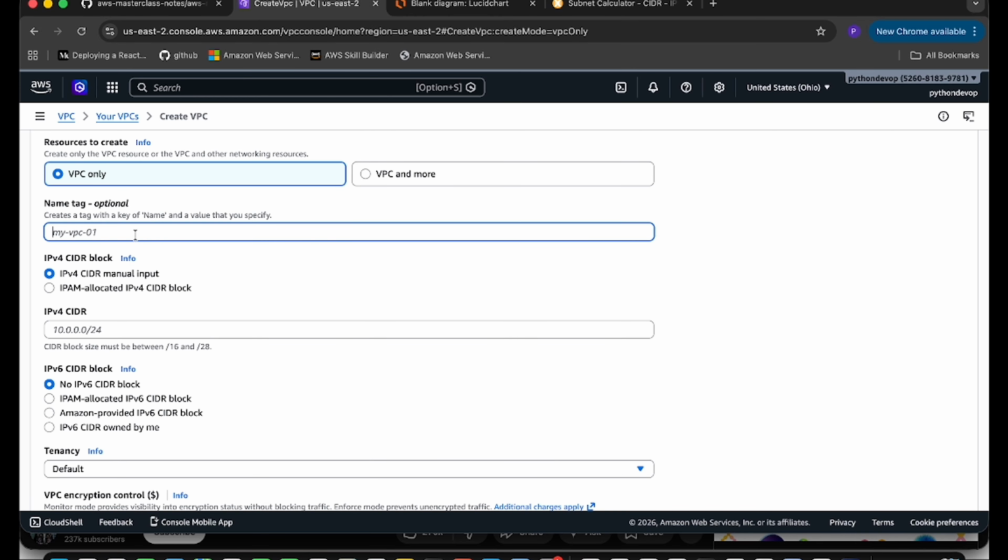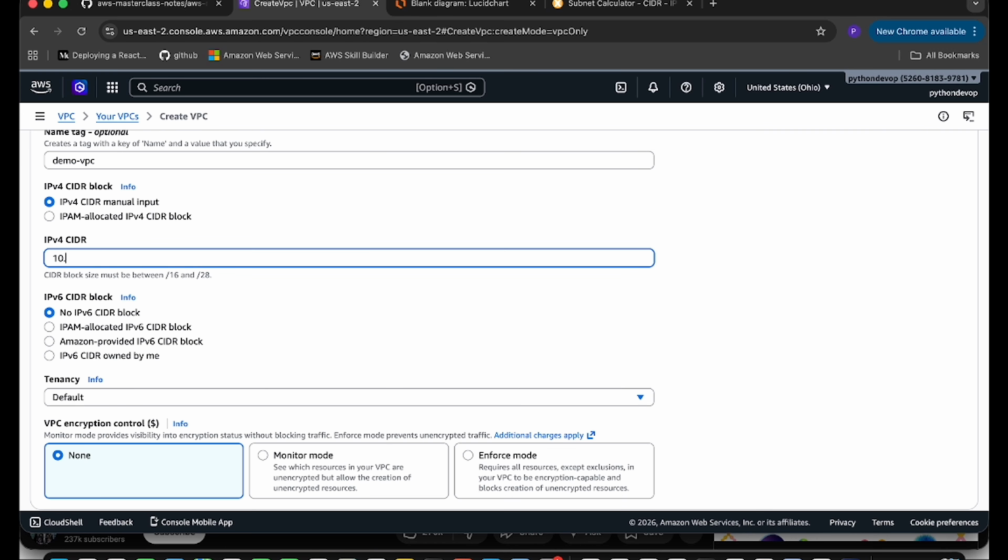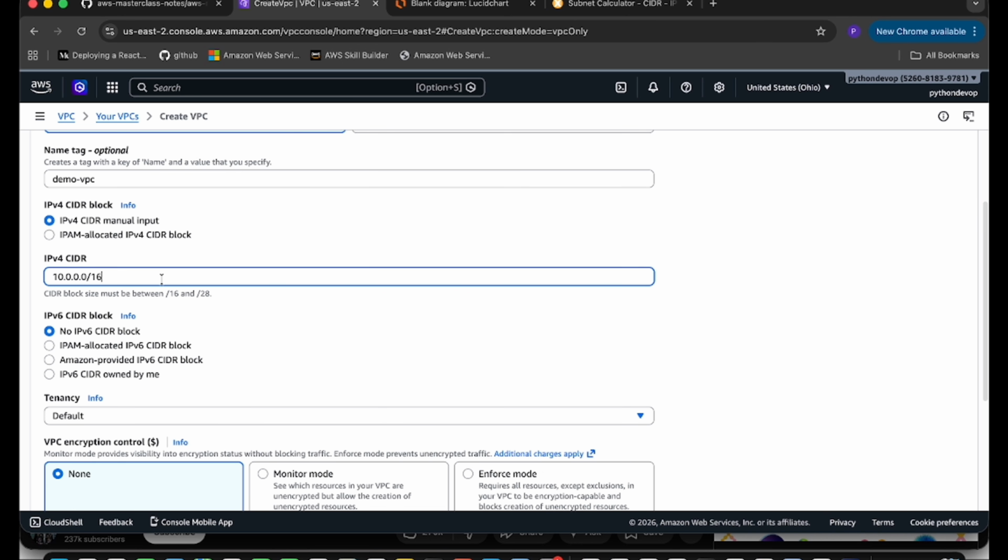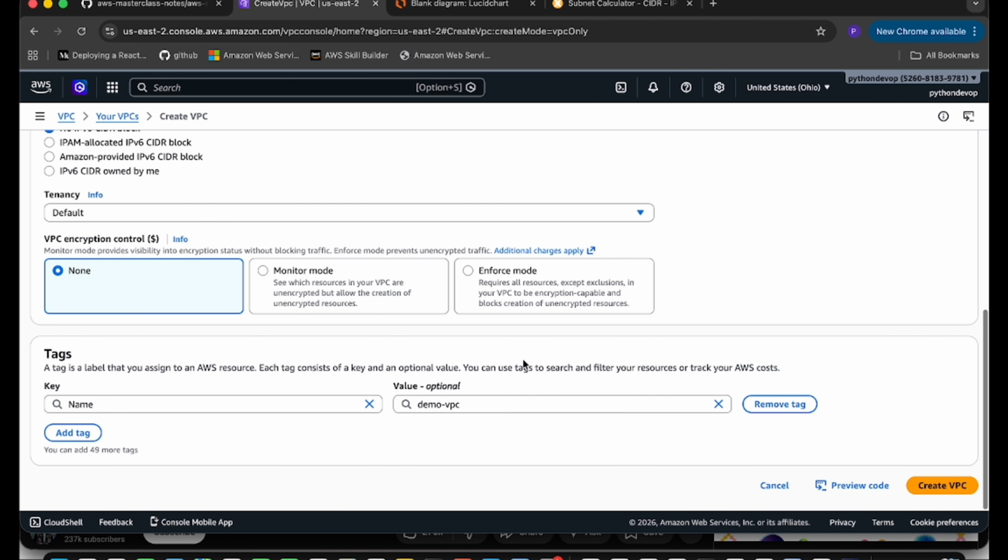Then you have to give the name. For me, I'm giving demo VPC, and you can give the CIDR 10.0.0.0/16, as I have shown you in our PPT or the notes as well. So keep the rest default and click on Create VPC.